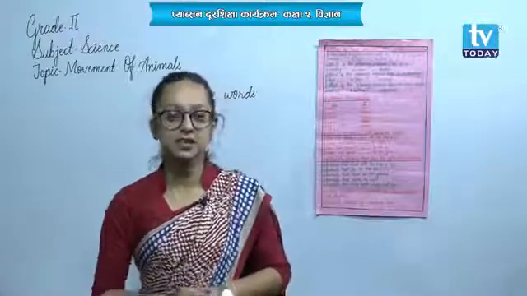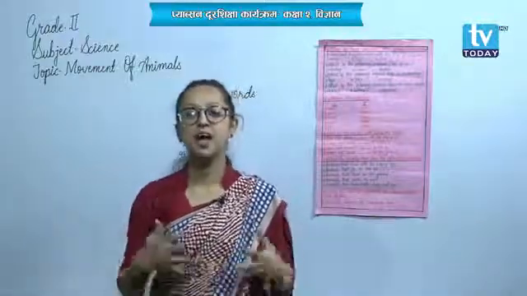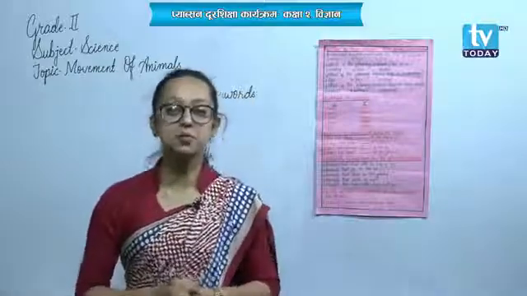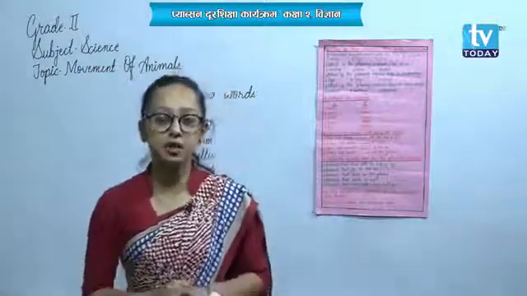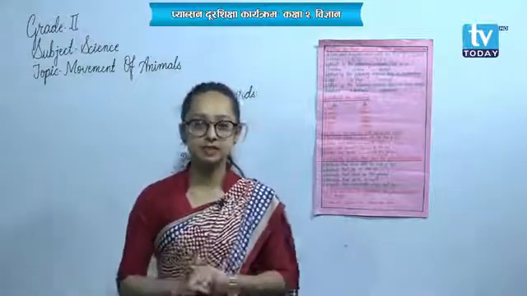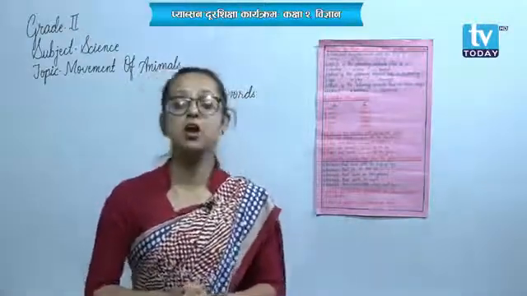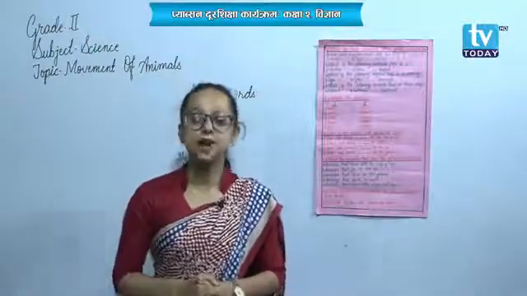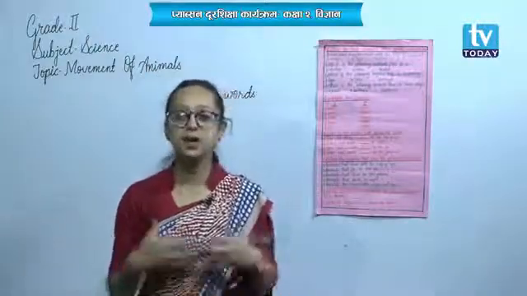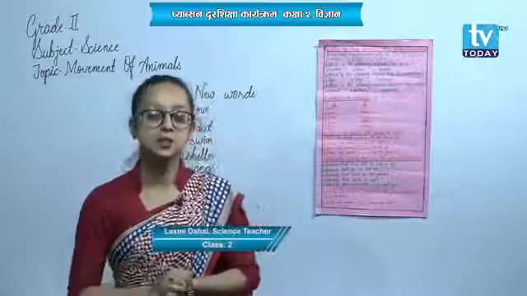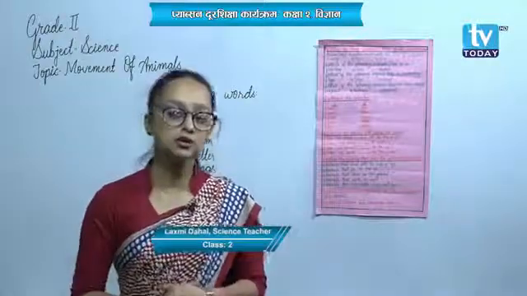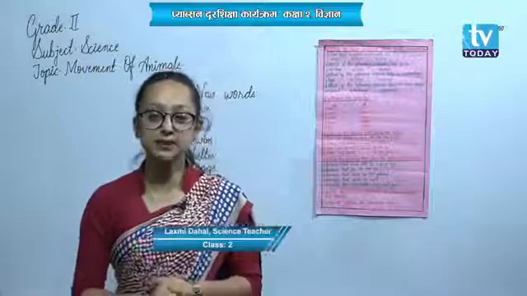Okay, students, we had learned many chapters in our previous classes, like characteristics or features of living things. We went through the differentiation of living things and non-living things. Also, we learned different kinds of animals on the basis of their habitats, that is on the basis of their shelter, and also on the basis of their feeding habits as well.